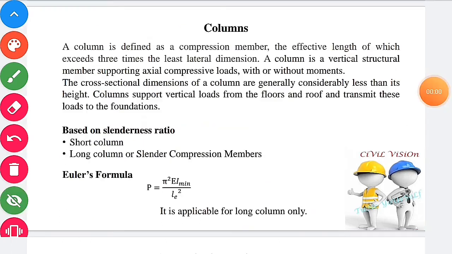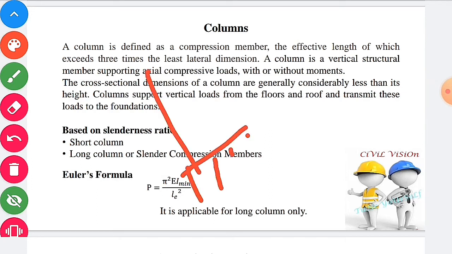Next one. Columns. A column is defined as a compression member whose effective length exceeds 3 times the least lateral dimension. Let us consider a column. It is a vertical member subjected to vertical compressive load alone. Whereas strut is comparatively short column, it may be horizontal, vertical or inclined, subjected to any of the loading condition. Strut is used in steel frames and truss structure.